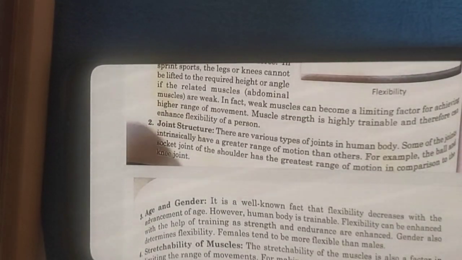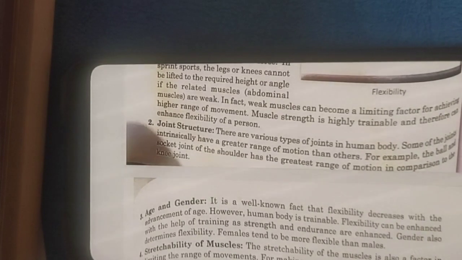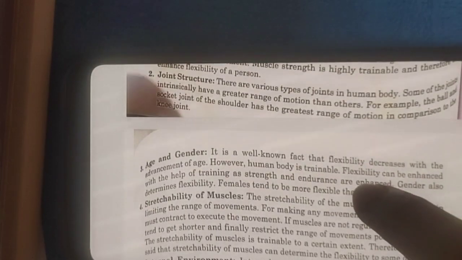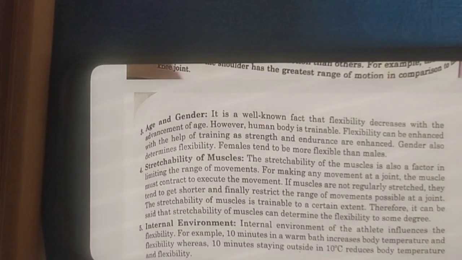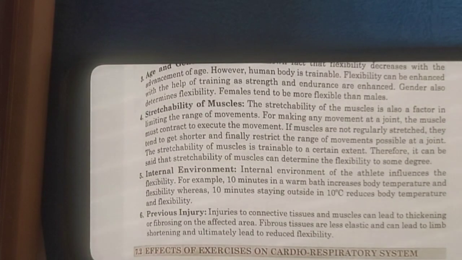Joint structure. There are various types of joints in the human body. Some of the joints intrinsically have greater range of motion than others. Okay, age and gender. Flexibility decreases with the advancement of age. However, the human body is trainable. Flexibility can be enhanced with the help of training.